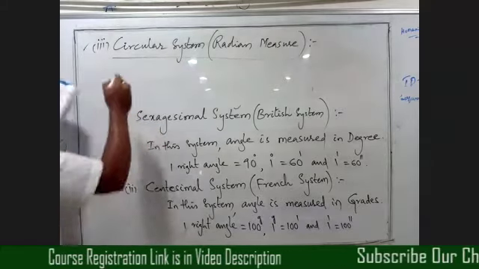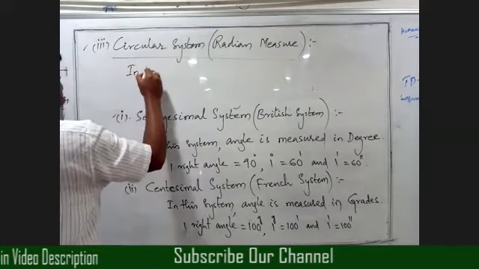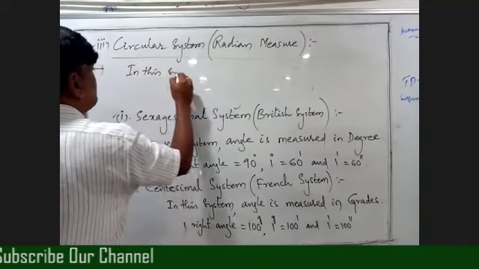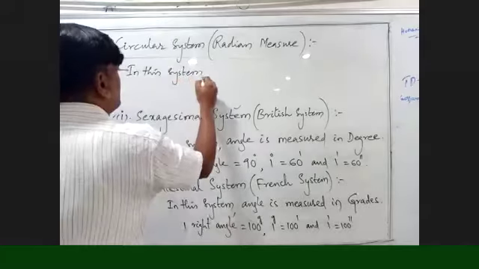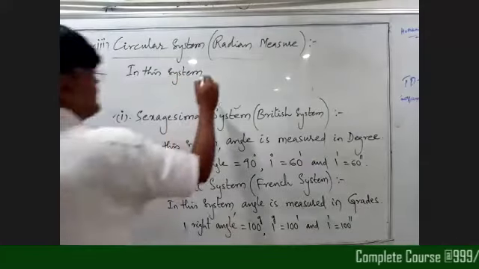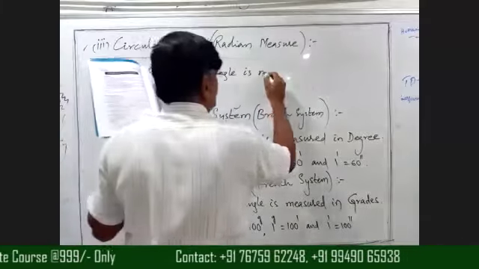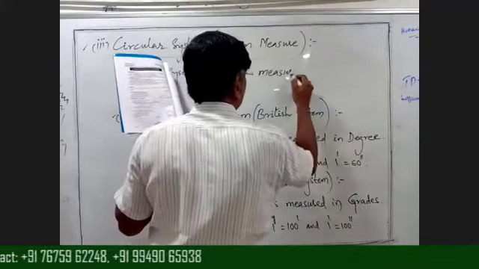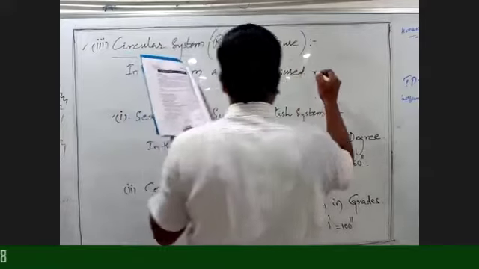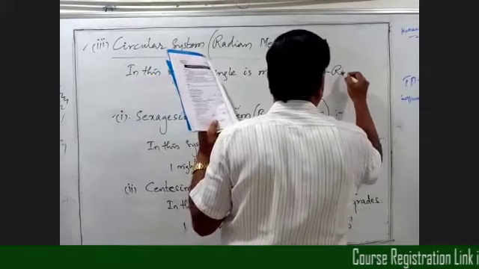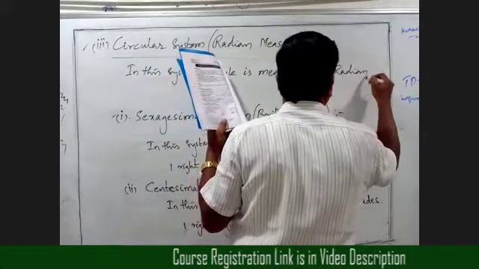Right now, in this system, angle is measured in radian. That is why the system is known as the radian system.